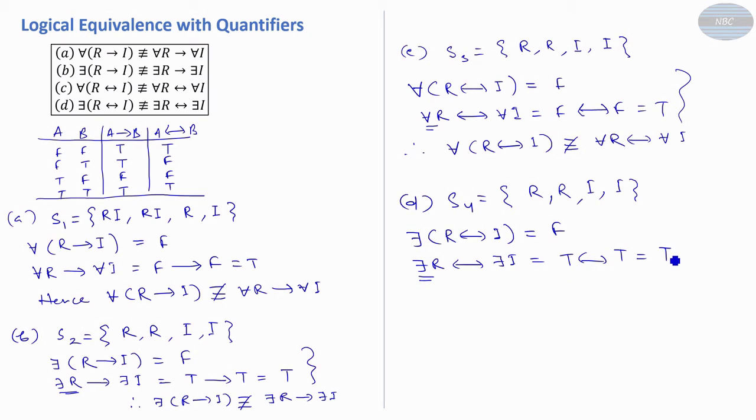True biconditional true is true. Hence both are not the same. So we conclude that there exists R biconditional I is not equivalent with there exists R biconditional there exists I.